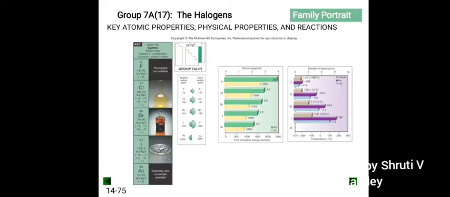Electronic configuration: hydrogen and halogens have one electron less than the nearest inert gas. Hydrogen has one electron, and the nearest noble gas is helium, which has two. Fluorine, chlorine, these all have one electron less than the nearest noble gas.